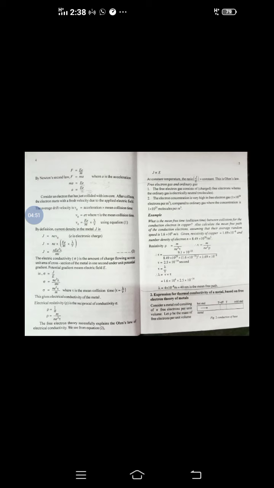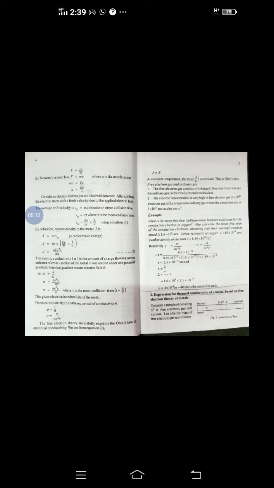Already we wrote a is equal to eE by m, so that is substituted here. So v naught is equal to eE by m into the collision time, that is lambda divided by v. This is the average drift velocity term.